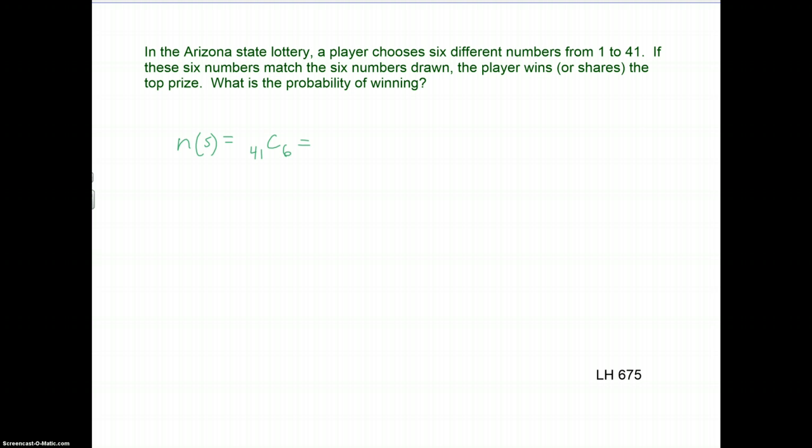All right, so it's going to be 41 factorial. Well, let's take the shortcut. 6 factors: 41, 40, 39, 38, 37, 36. And you can do this on the calculator, of course. Divided by 6 factors: 6 times 5 times 4 times 3 times 2. And if you go ahead and simplify it or work it on the calculator, you should get 4,496,388.